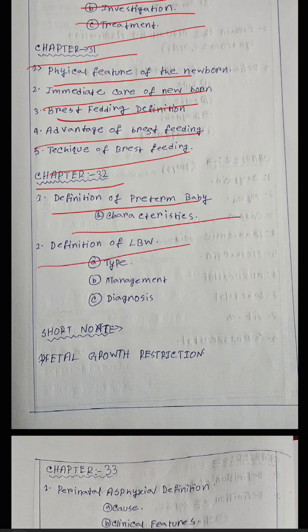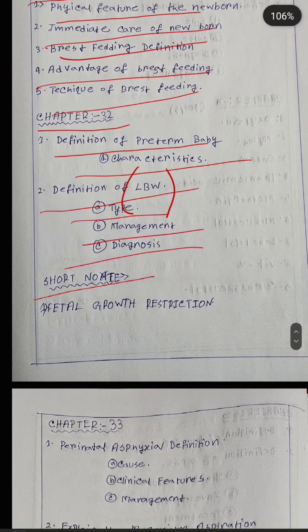Next question, definition of LBW. LBW full form is low birth weight baby. Type of LBW, management of low birth weight baby and diagnosis of LBW. And short question is fetal growth restriction.